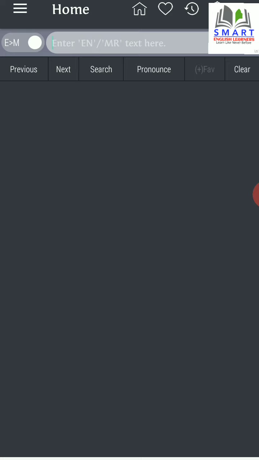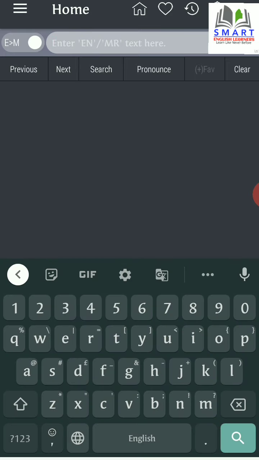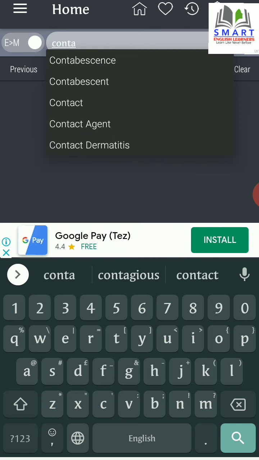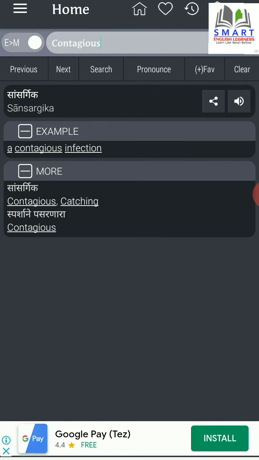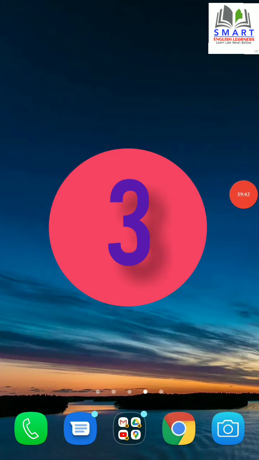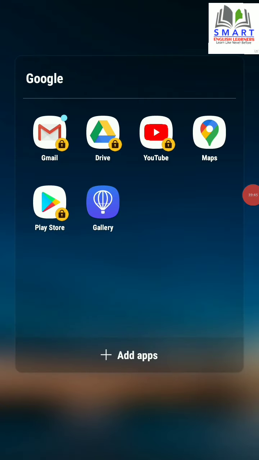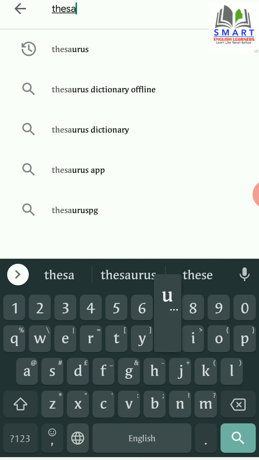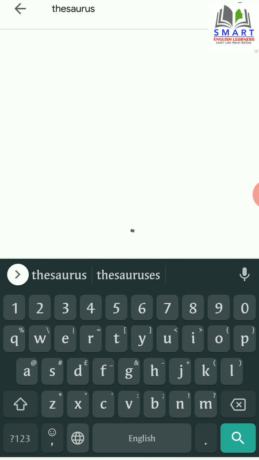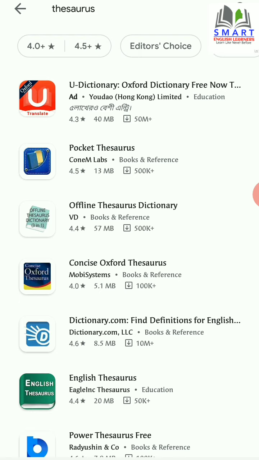English Marathi dictionary. Here you can translate English into Marathi, Marathi into English, any way you want. Let me type this word contagious. And the translation that we get is sansargik, sparshane pasarnara. Now it's time to go to the third important app, and that is Thesaurus. Let's type here Thesaurus. If we search, we get numerous options.